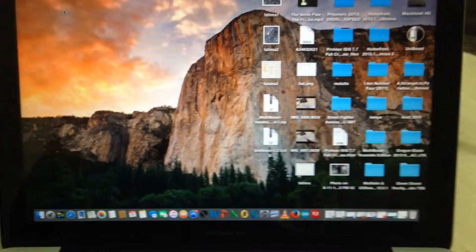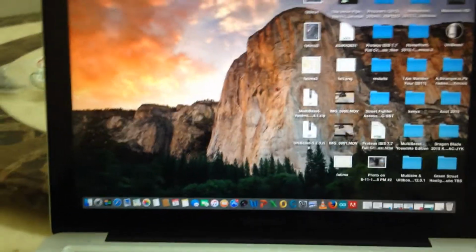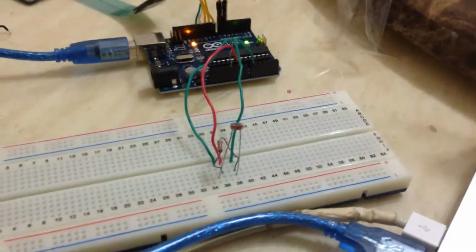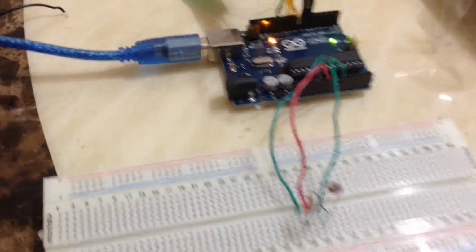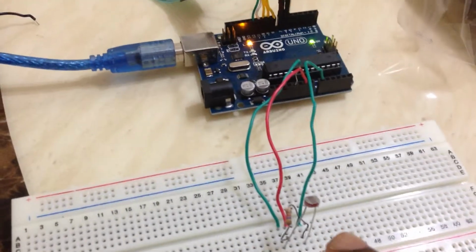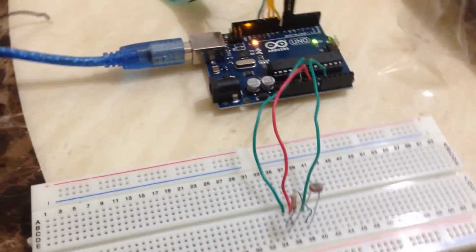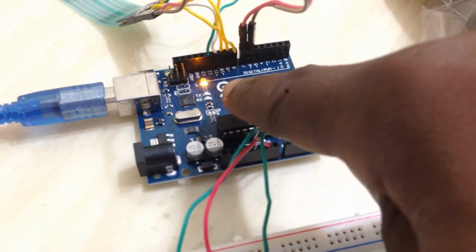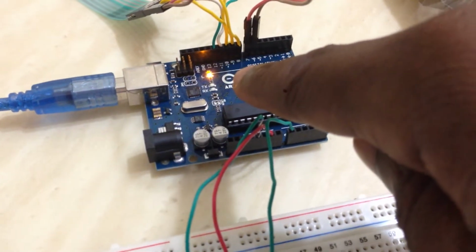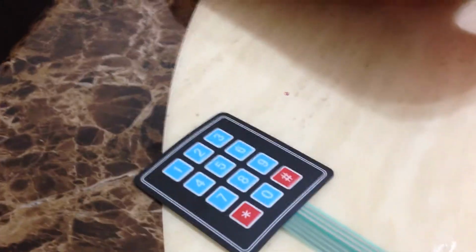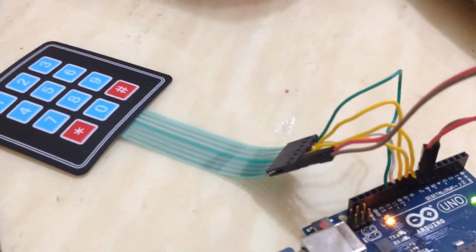Hello, today we are going to learn things on Arduino. First, we learn how to use a device called LDR, light dependent resistor, to sense the intensity of light, and according to that intensity we will flash an LED, light emitting diode, according to a certain rate. And secondly, we will learn how to use a keypad on Arduino. So how does it work?